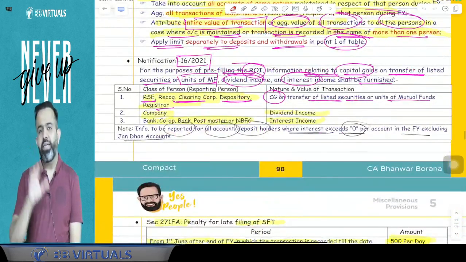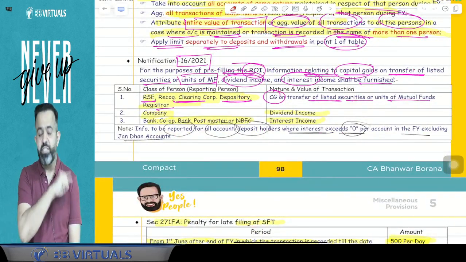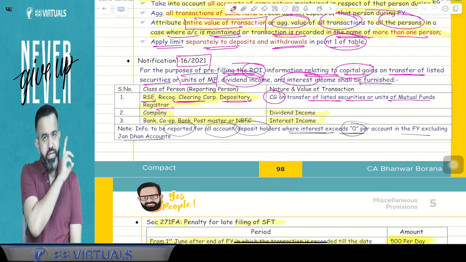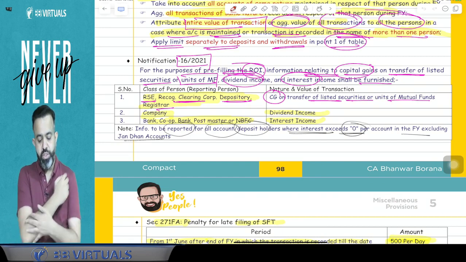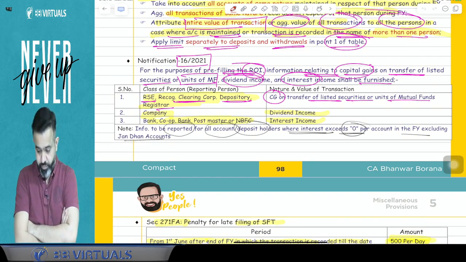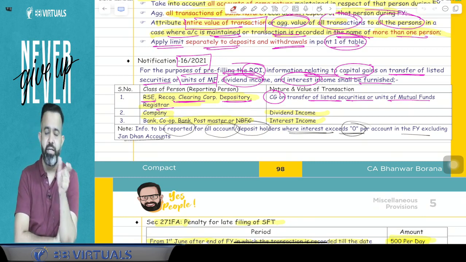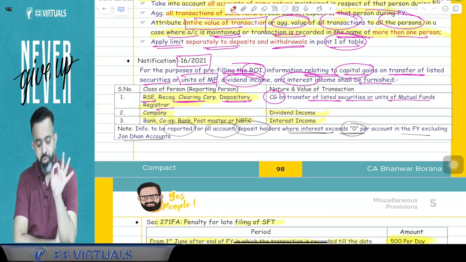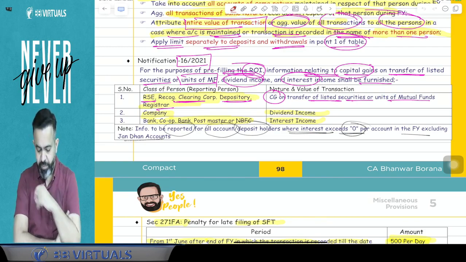After that, we have discussed that in case of transfer of your listed securities or units of mutual fund, the recognized stock exchange, recognized clearing corporation, depository as well as registrar have to give the capital gain details to the income tax department. So you can get your capital gains details pre-filed. As well as if any company pays any dividend, then they will give the details to the income tax department. Or any bank, cooperative bank, postmaster or NBFC, if they are paying interest to you other than on a Jan Dhan account, then your details will be submitted to the income tax department.